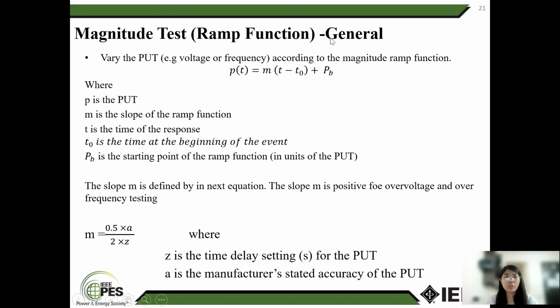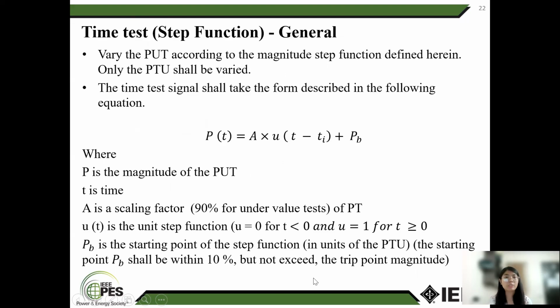Magnitude ramp function, general. Here is the simple formula. P(t) is equal to M(t minus t naught) plus PP, where P is the PUT, M is the slope of the ramp function, t is the time of the response, t naught is the time at the beginning of the event, PP is the starting point of the ramp function. If you want to find M, the slope M is equal to 0.58 into 2Z, Z is the time delay setting, A is the manufacturer stated accuracy of the PUT.